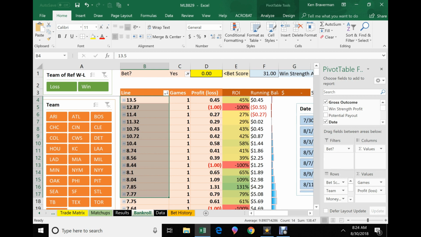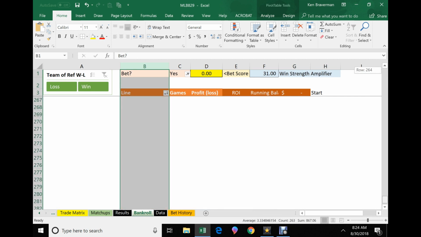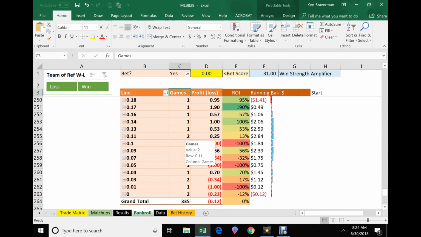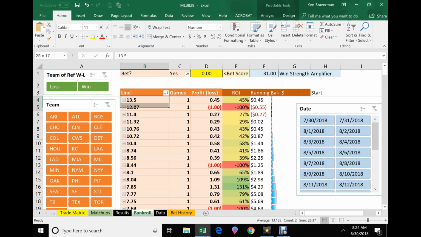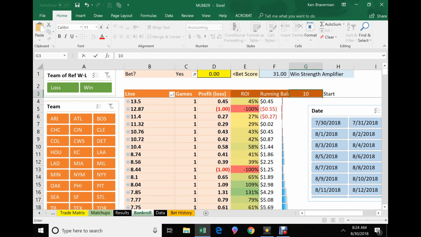So what I've done is I've ordered all of our picks. We've had, I think, like 300 or some picks throughout the whole month here. What have we done? 335 picks. And I ordered them by bet score here. And when we order it by bet score, we can start to run a running profit. Let's say we started with $100 and we were betting $1 a game at all these bet scores.